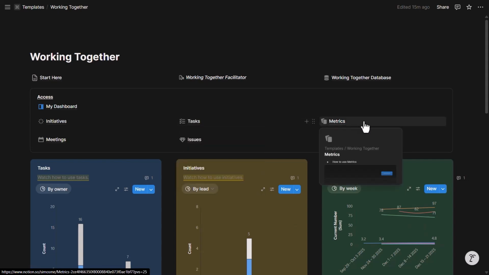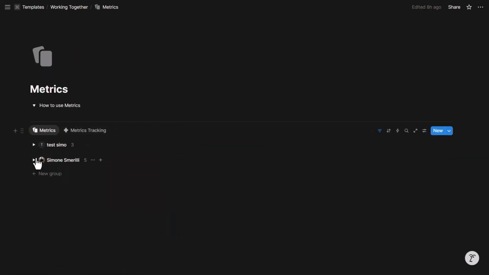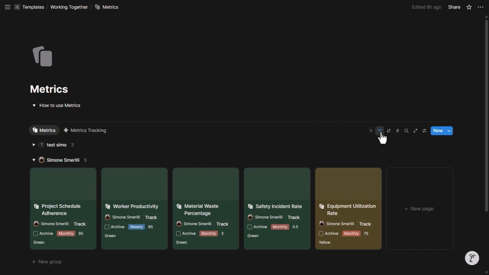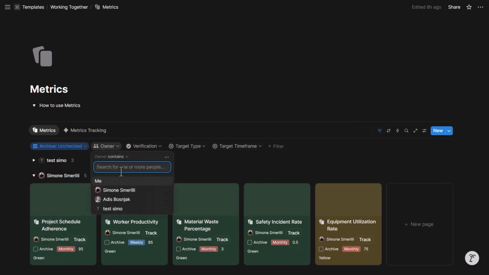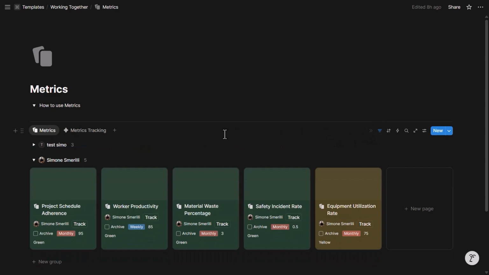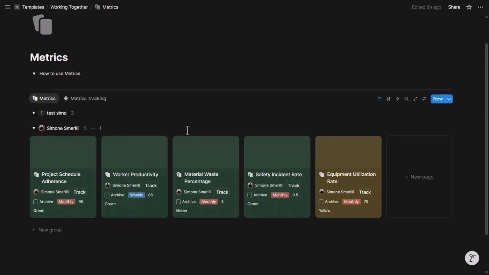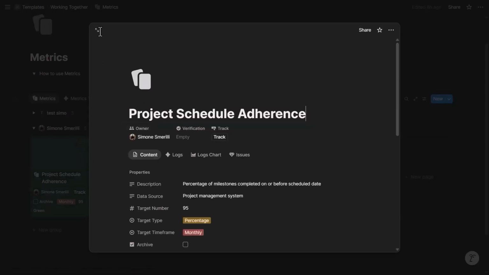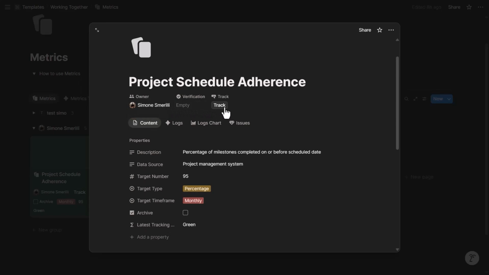Then there are metrics. Metrics have an owner, so I can expand it. I can also filter easily here by owner. Once there is enough data, this may be very useful, by time frame, by type, to quickly find data. And when I open a metric, I can track it easily from here.